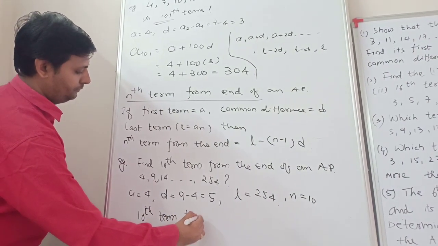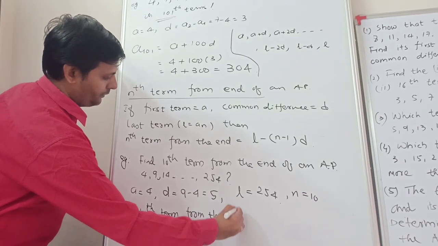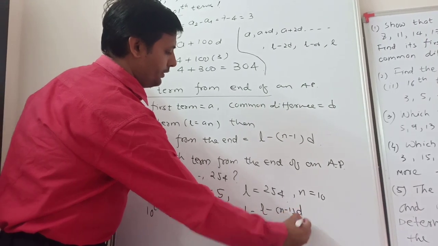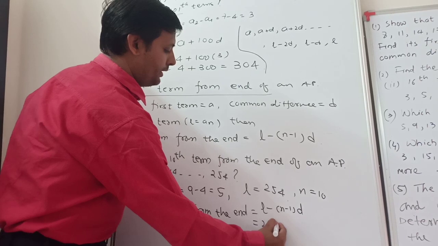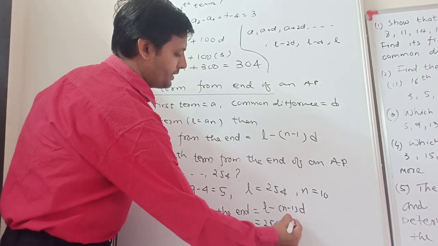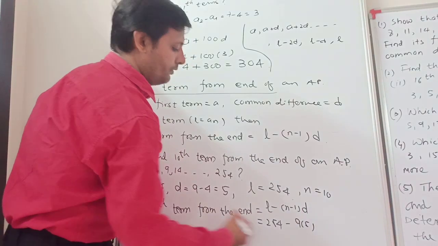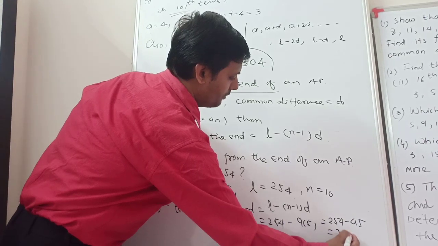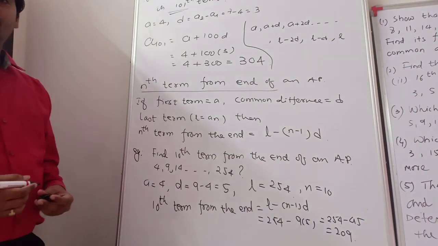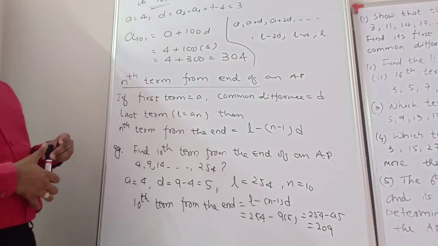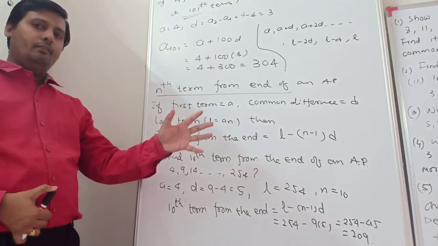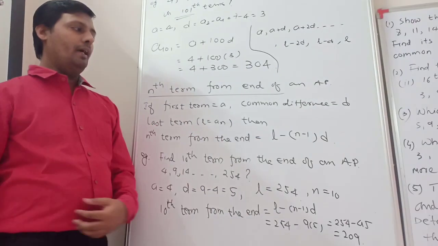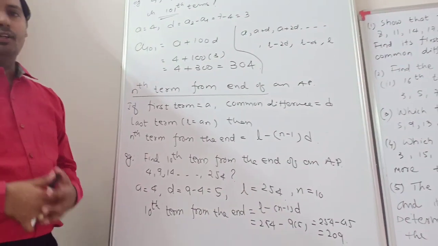So the 10th term from the end is equal to l minus (n minus 1) into d. l means 254, minus (10 minus 1), that is 9, and d is 5. So therefore 254 minus 45. Our answer is equal to 209. Clear? So from now on, if you want to find the first n terms it is very easy, a_n is a plus (n minus 1) d, but from the end use the formula l minus (n minus 1) into d. Clear?